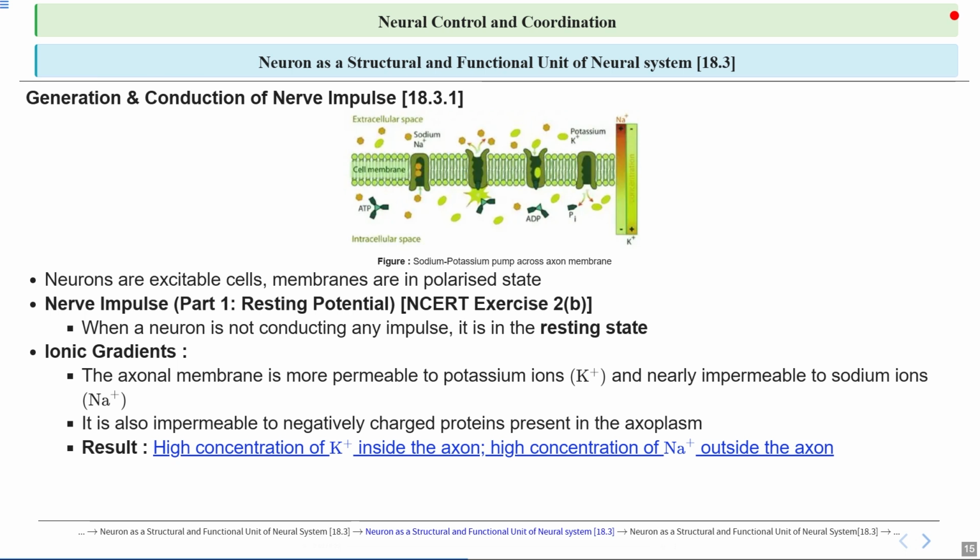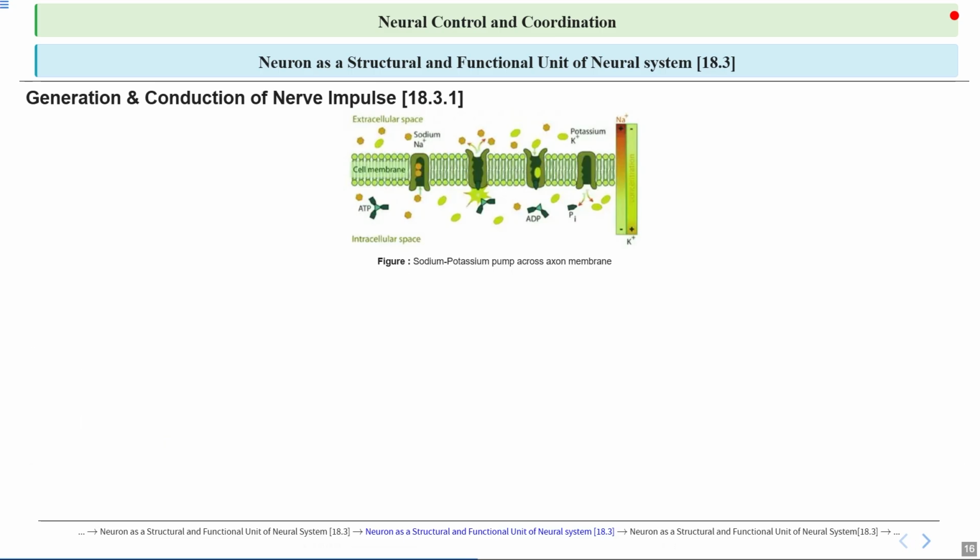This setup is crucial for generating action potentials, as the sudden influx of sodium during depolarization and subsequent efflux of potassium during repolarization allow nerve impulses to travel along the axon. So I've just discussed the sodium-potassium pump: it is a protein in the axon membrane that moves 3 sodium ions out and 2 potassium ions in using ATP.